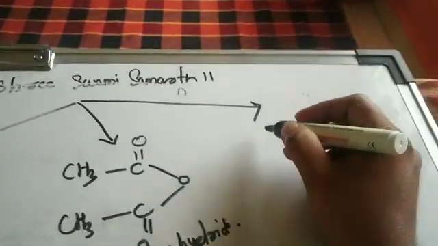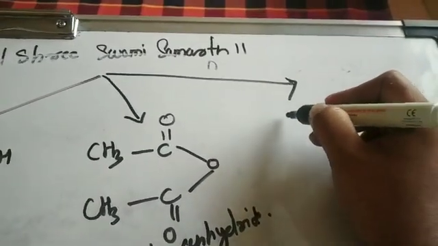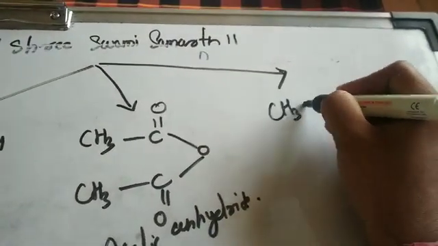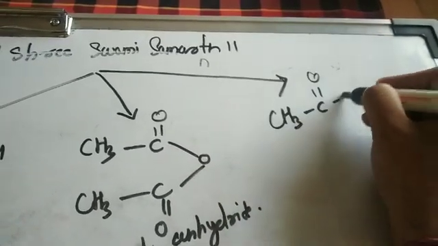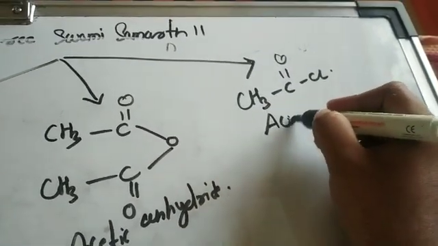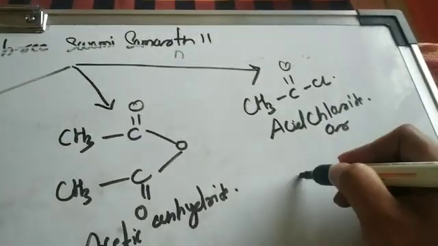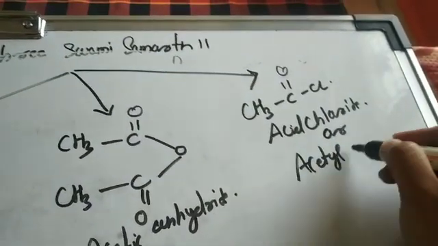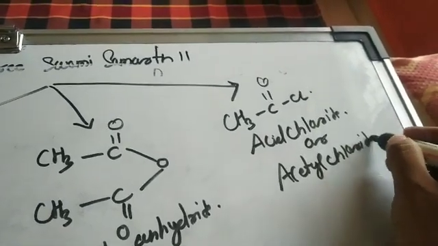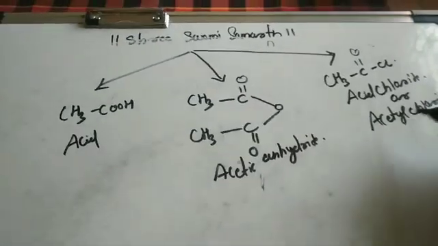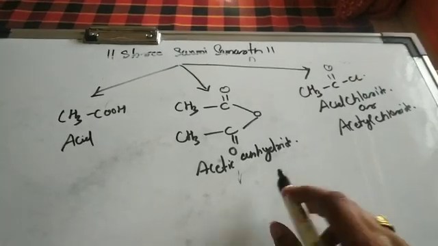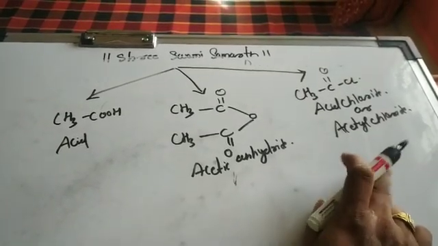And the third reaction is possible with the acid chloride, right? So acid chloride may be CH3C double bond O Cl. This is nothing but the acid chloride, or it is also called as the acetyl chloride.